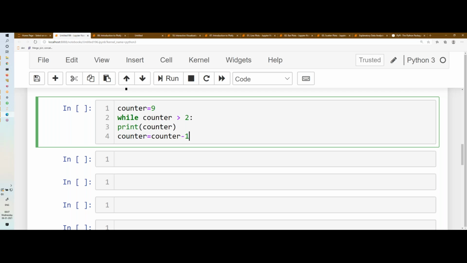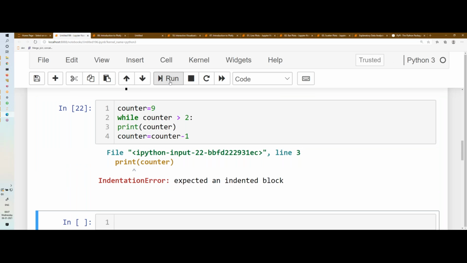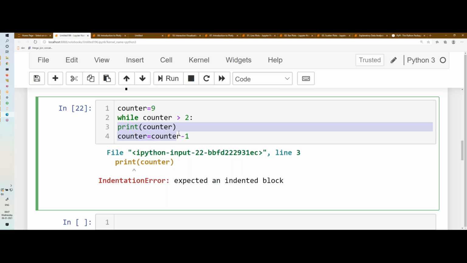I'm decrementing the counter value to 1. The entire program will give me an indentation error: expected an indented block. So what we understand is it is showing from print, from line 3 onwards. You are getting an error at line 3, right? Why is there an error?